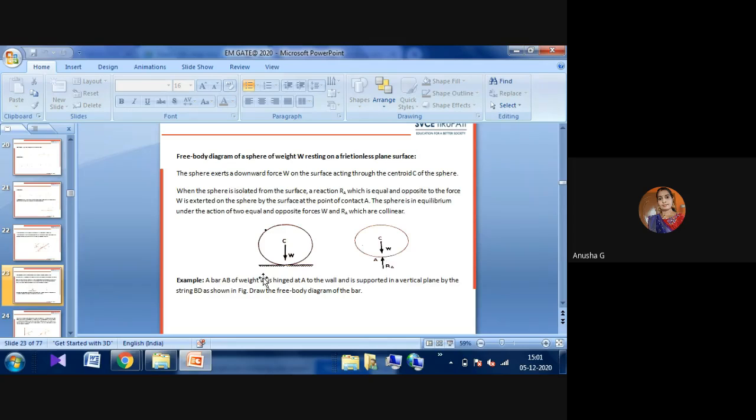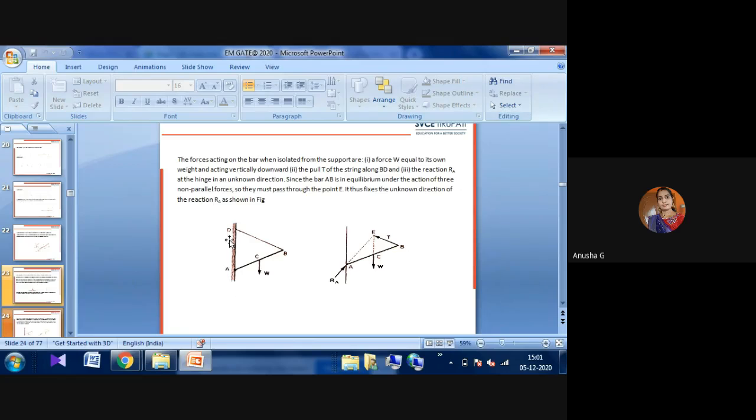Okay, example: suppose a bar AB of weight W is hinged at A. One end is hinged to the wall and is supported in a vertical plane by the string BD. Now we'll observe the figure of BD and draw the free body diagram of that bar. Here you can observe AD is a hinged support on the wall, and AB is a rod that will be pinned here.